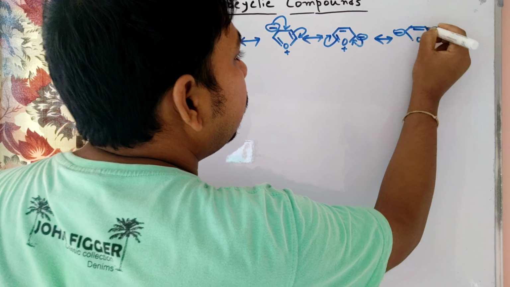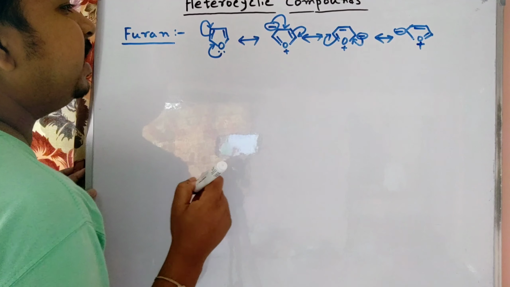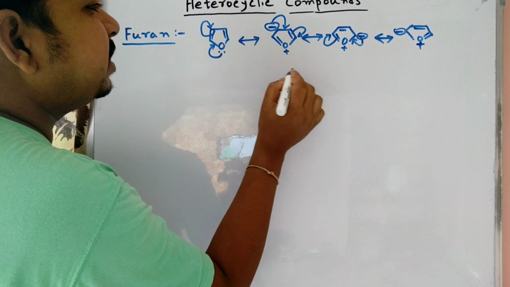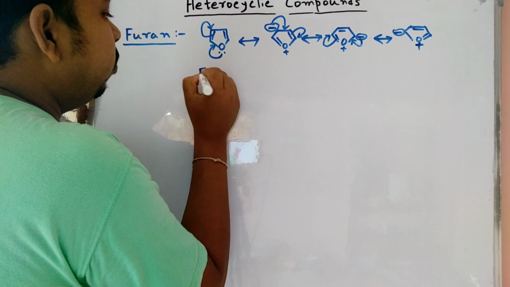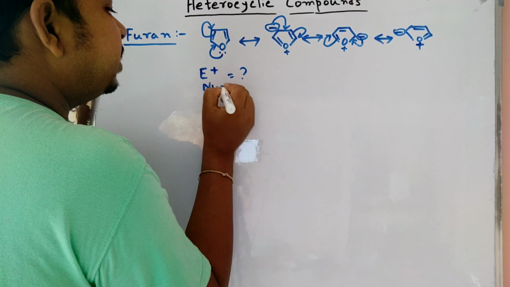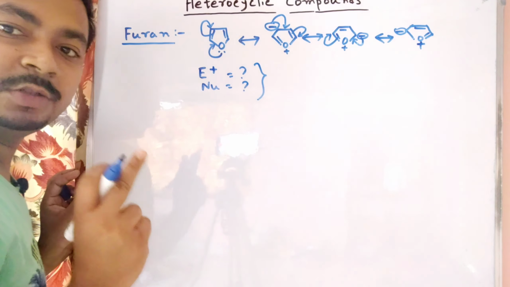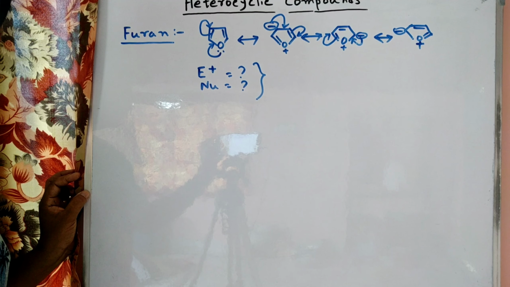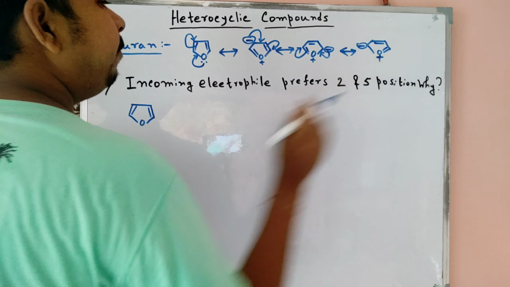Now we can easily say that the minus charge is present here, but at which site is electrophilic attack possible, and at which site is nucleophilic attack possible? Now the question is here. To solve this question, we also draw. Our question is why the incoming electrophile prefers the 2 and 5 positions.